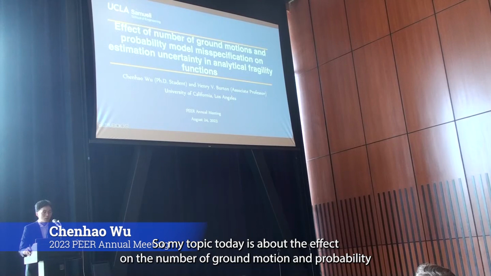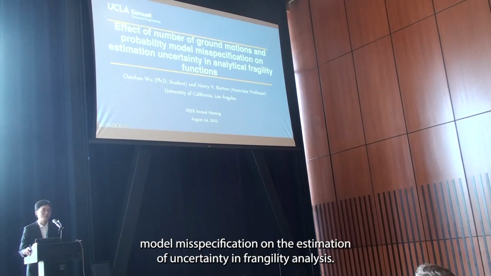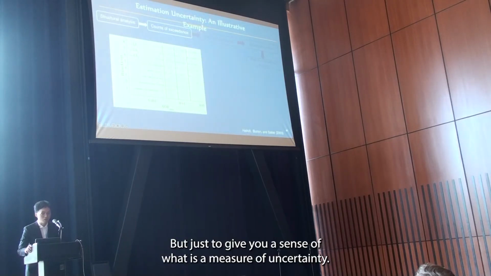So my topic today is about the effect of the number of ground motions and probability model misclassification on the estimation uncertainty in fragility analysis. I just want to give an example of what estimation uncertainty is.